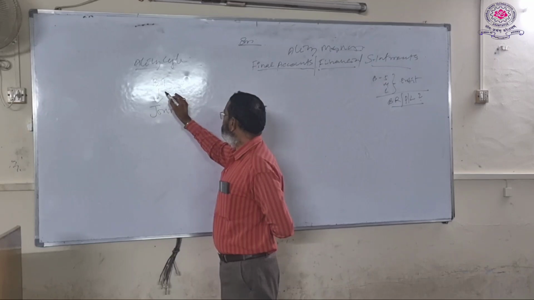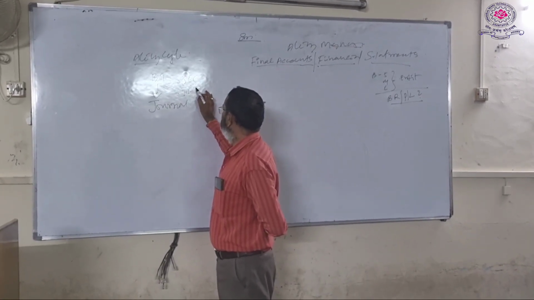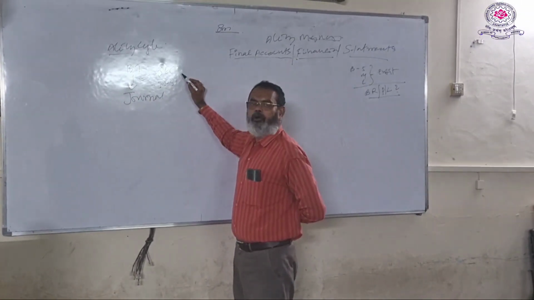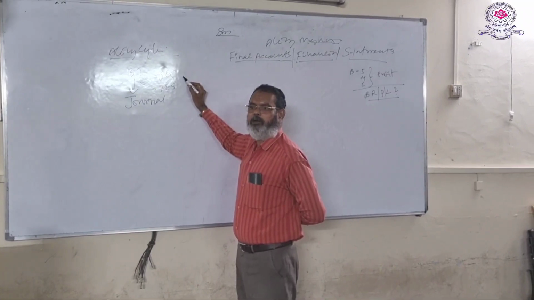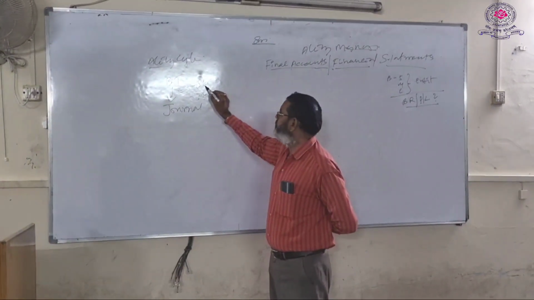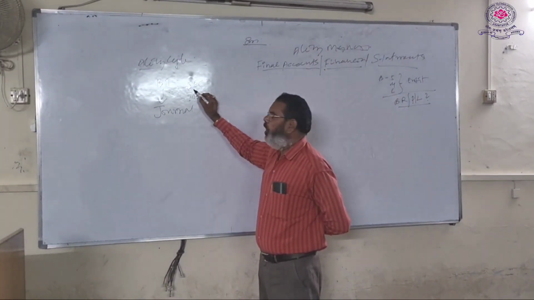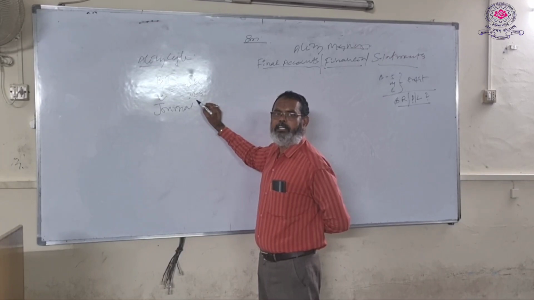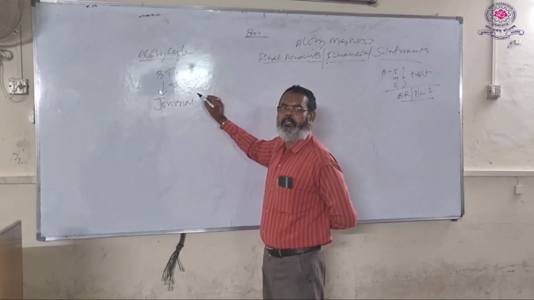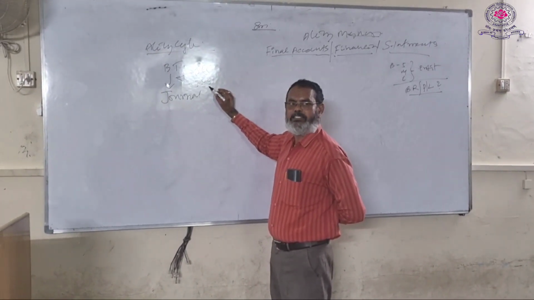To record the transactions, there are two systems, the single entry system and the double entry system. While recording business transactions, generally two aspects are involved, namely debit and credit. If out of debit and credit only one aspect is considered, such a system is known as the single entry system. If both aspects of the transaction, debit and credit, are recognized and recorded, such a system is known as the double entry system.